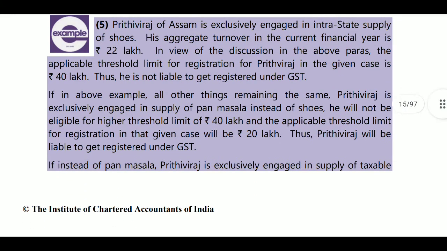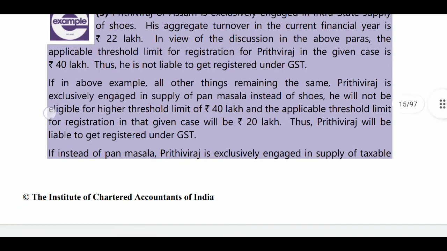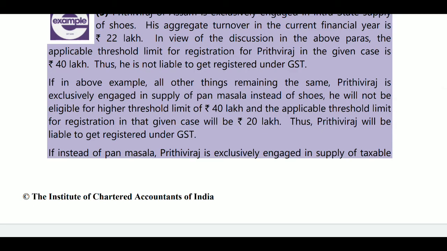Next, if in the above example, all other things remaining the same, Prithviraj is exclusively engaged in supply of pan masala, then we will not see the turnover limit. He must register even though his turnover is only 10 rupees. So the answer: exclusively engaged in pan masala instead of shoes, you will not be eligible for the highest threshold limit of 40 lakhs, and the applicable threshold limit for registration in that case will be 20 lakhs. Prithviraj will be liable to get registered under GST. So 40 lakhs is not applicable, 20 lakhs only.